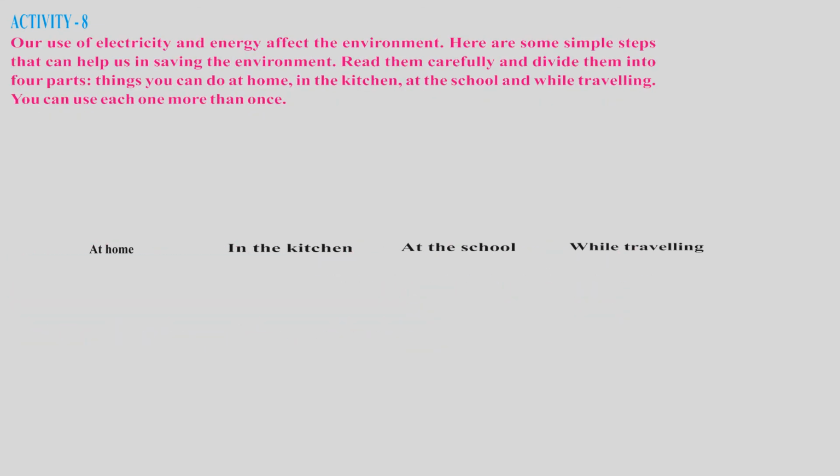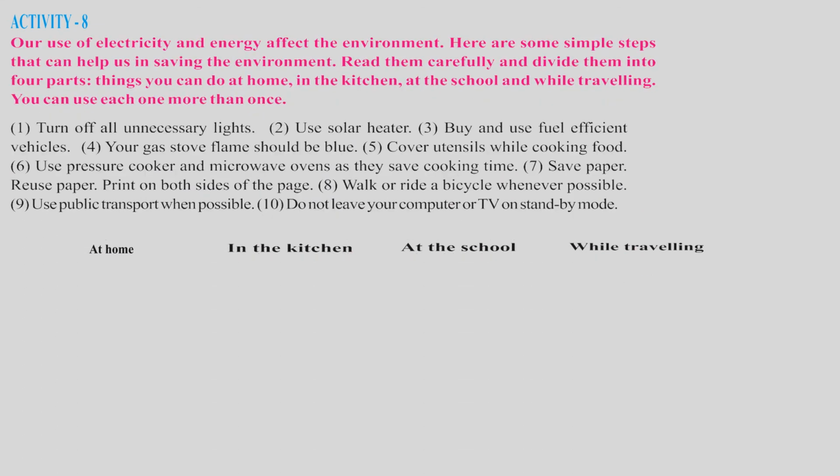Our use of electricity and energy affects the environment. Here are some simple steps that can help us in saving the environment. Read them carefully and divide them into 4 parts: things you can do at home, in the kitchen, at school, and while traveling. This also you can do as homework, and I think I have given this.